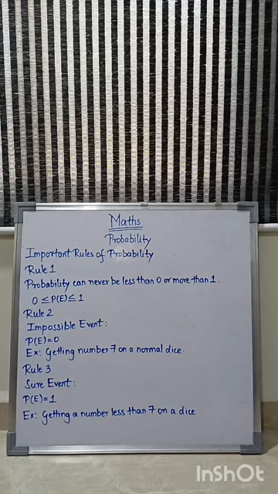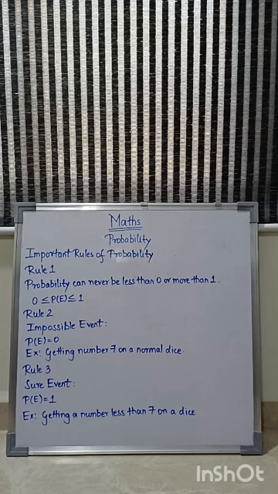For example, in weekdays which we saw, the probability of getting a Sunday after a Saturday, right? It will always be 1, because after Saturday only Sunday comes. There is no Monday, Tuesday, Wednesday, okay? So it will be 1. So maximum it can be 1. And then there is a probability where you won't get anything. So the probability of getting a Monday after a Friday will be 0, correct? So that's why, rule 1: probability cannot be less than 0 or more than 1.